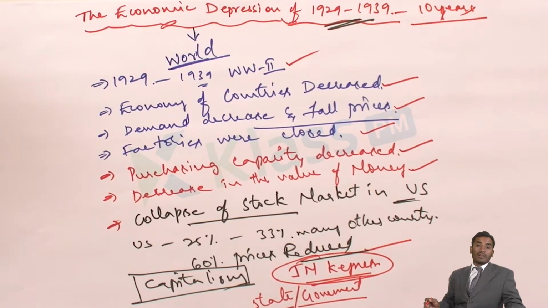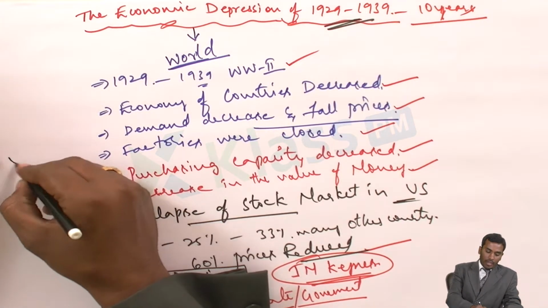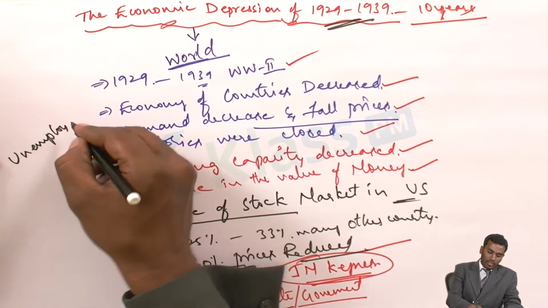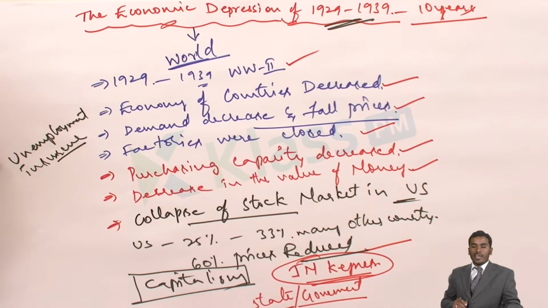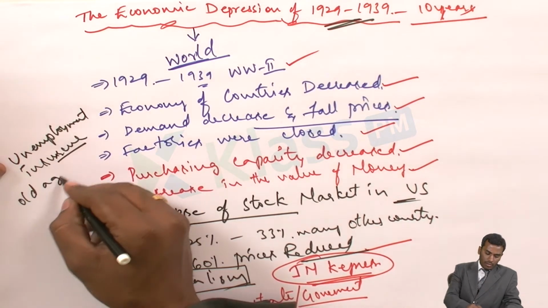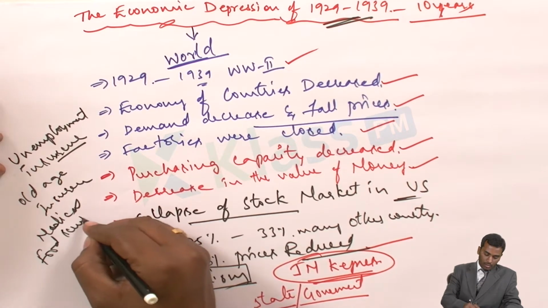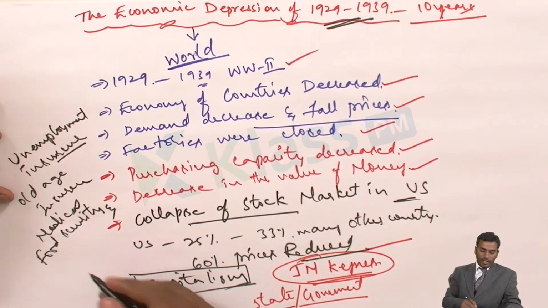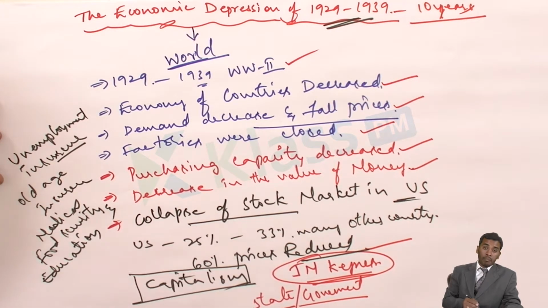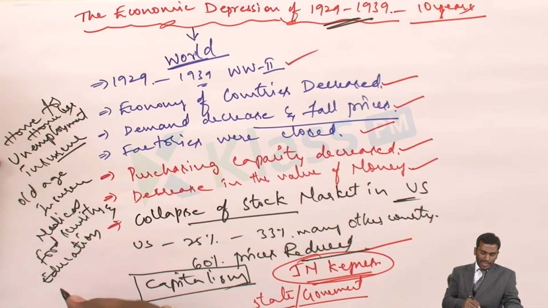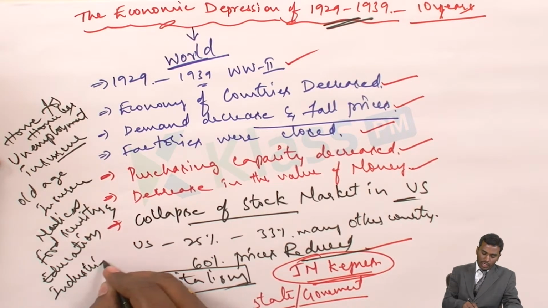At that particular time period, Mr. Franklin Roosevelt, who became the president of the US, announced the New Deal policy. What is this New Deal policy? According to this, he introduced some policies, like the first thing, unemployment insurance. Then the second thing is old age insurance, medical, then food security, and along with this education, and homes for the homeless. Then investments in industries, that means construction or development of industries.